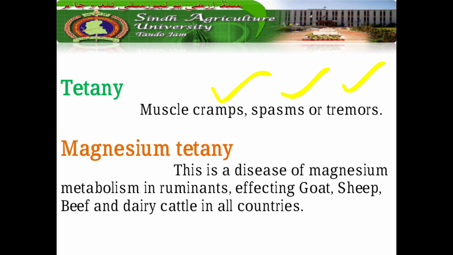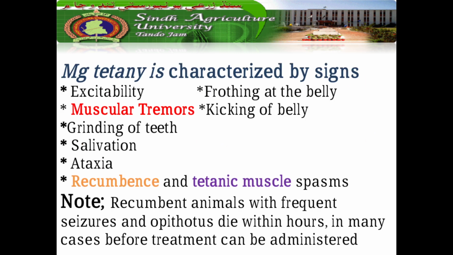Now specifically, magnesium tetany is a disease of magnesium metabolism in ruminants, affecting goat, sheep and beef and dairy cattle in all countries of the world. So magnesium tetany basically is a metabolic disorder. Magnesium tetany is characterized by signs of excitability, muscular tremors, grinding of teeth, excessive salivation, ataxia, recumbence and tetanic muscle spasms, frothing at the belly and kicking of the belly. These are the clinical signs in an animal if magnesium tetany exists.